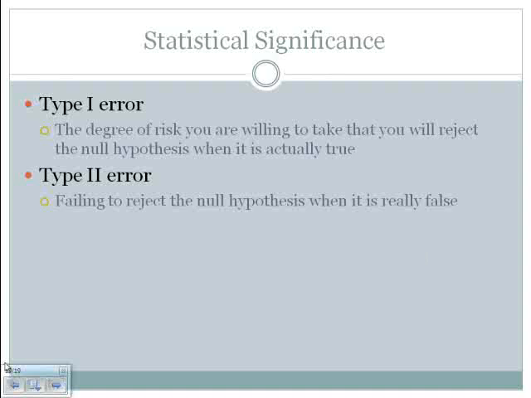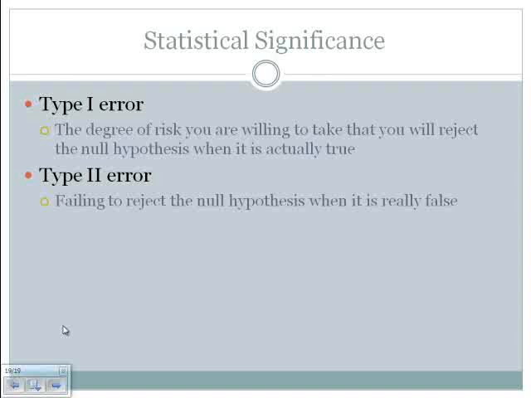A type 1 error is the degree of risk you're willing to take that you will reject a null hypothesis when it is actually true. That is important because that type 1 error is specifically related to alpha. And who controls alpha? The researcher controls alpha. A type 2 error is failing to reject the null hypothesis when it is actually false.